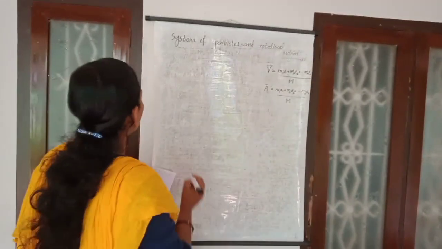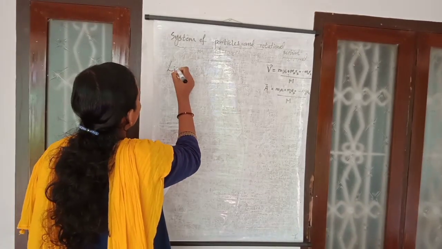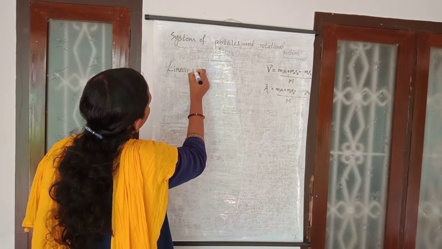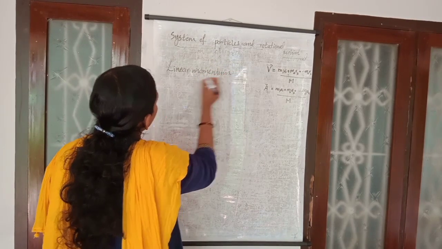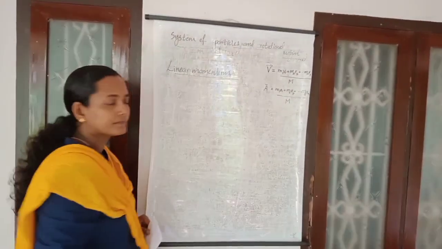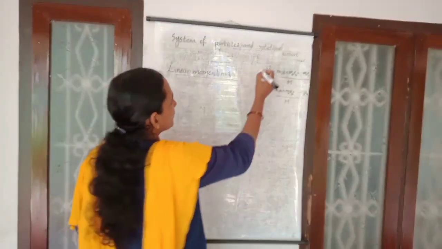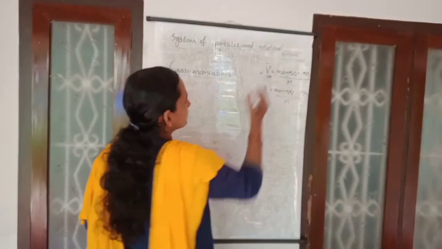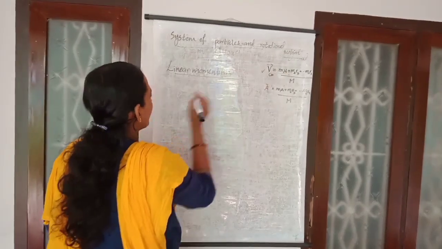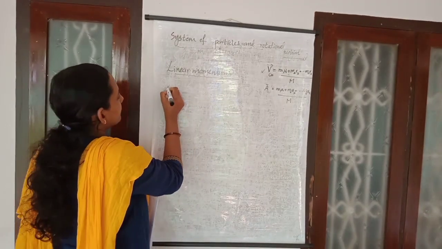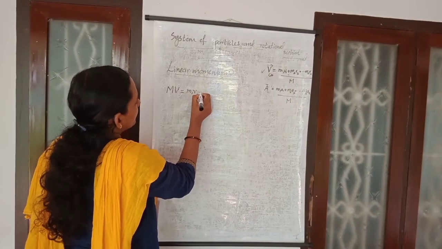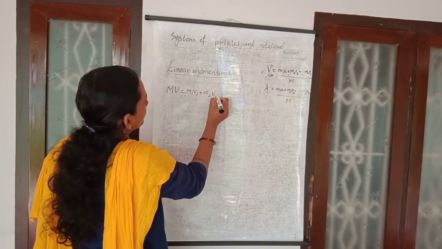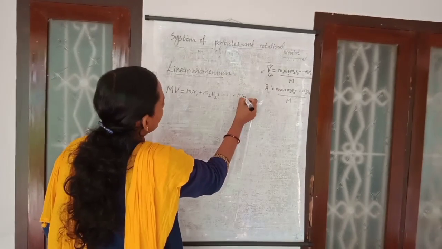Next we want to discuss the linear momentum of a system of particles. From this formula for the velocity of the center of mass, we can write what is MV. MV is equal to m1 v1 plus m2 v2 plus etc. up to mn vn.